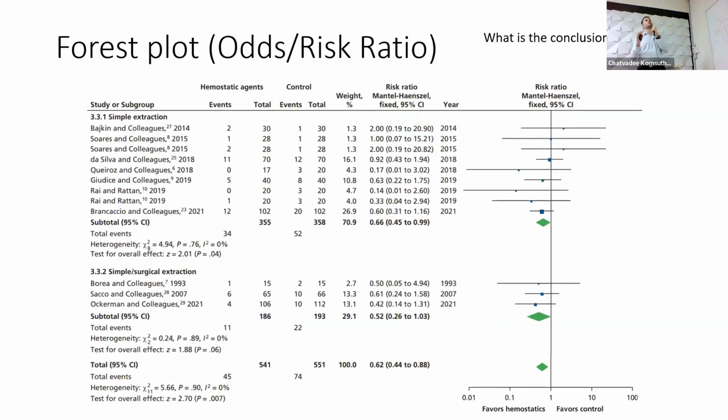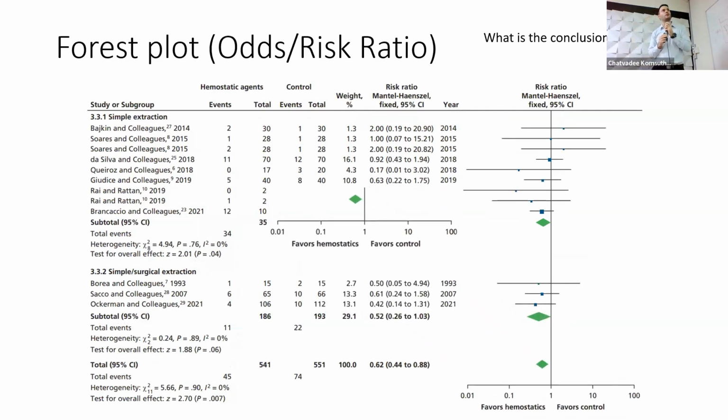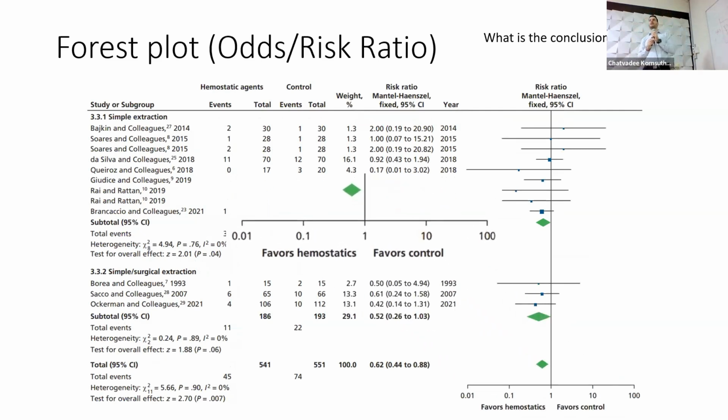Now, going back to this forest plot here, what is the final conclusion from this meta-analysis? Is there a significant difference? Yes or no? Yes, very good.